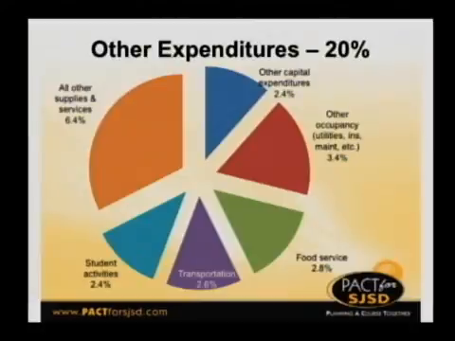And obviously that's not everything, but you get the idea. There are a lot of things and no individual item in there is particularly large. So that's how we spend our operating money, 77% of that on staff.